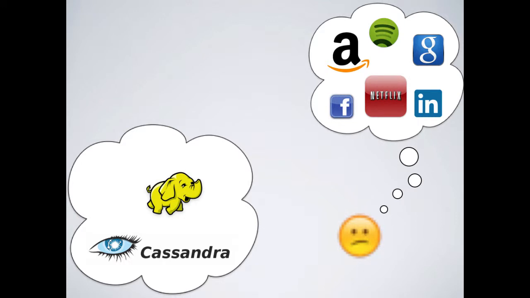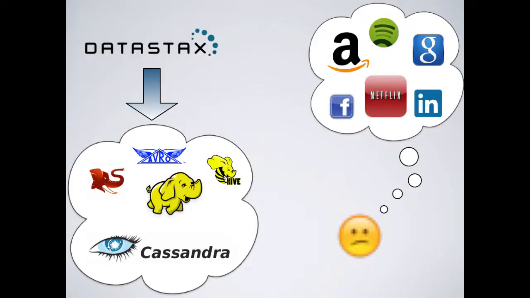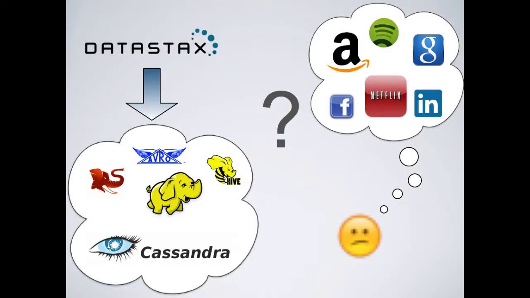Afterwards, we need a way to run some kind of analytics over all this data. A natural choice for this is Hadoop. Those of you who are just next door know that you could also use Spark. And then there are all kinds of other projects for doing things like running SQL on top of the data in Cassandra, serializing and deserializing, describing more complicated MapReduce jobs, and so on. So there's a lot of great software out there. It's in production everywhere. We're also fortunate to have companies like DataStax that package all of it together in an enterprise-ready solution for us. There's still a lot of functionality that we have to build to get from all of this scalable open source software to our final big data application.